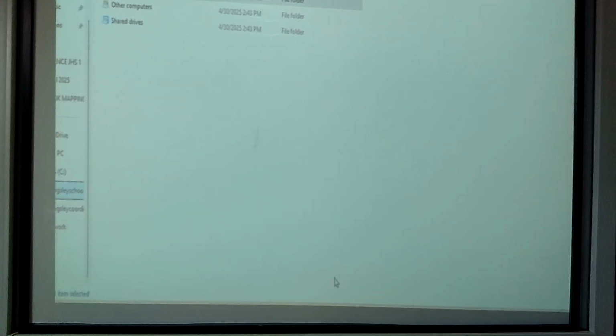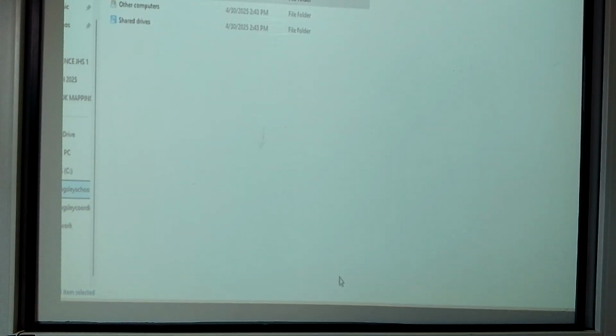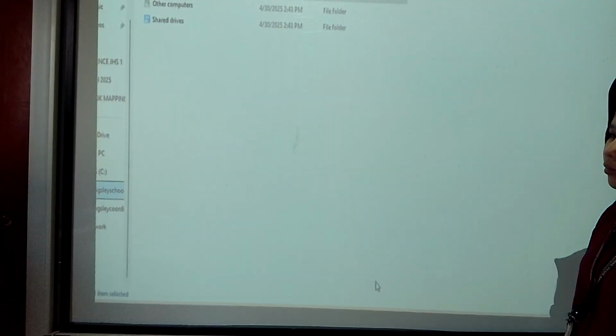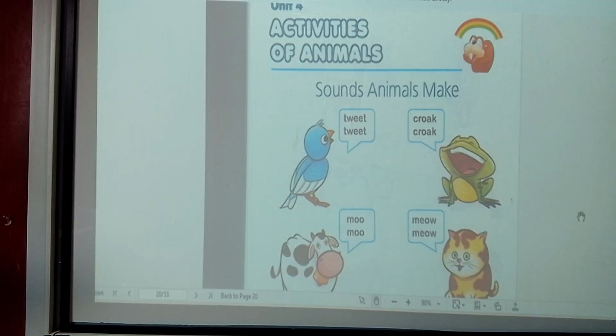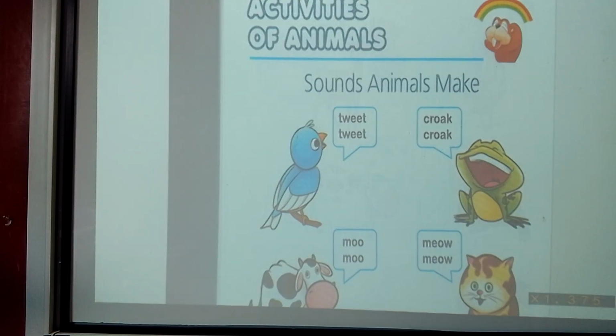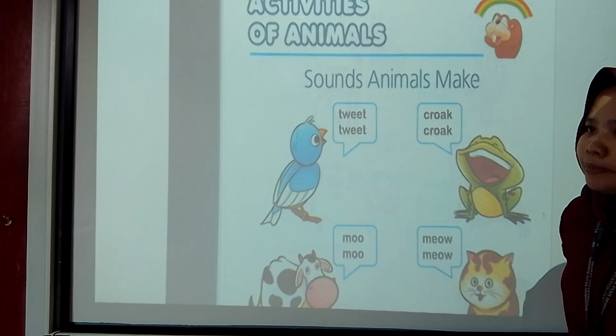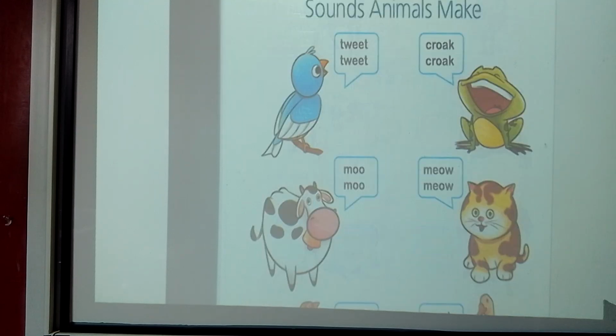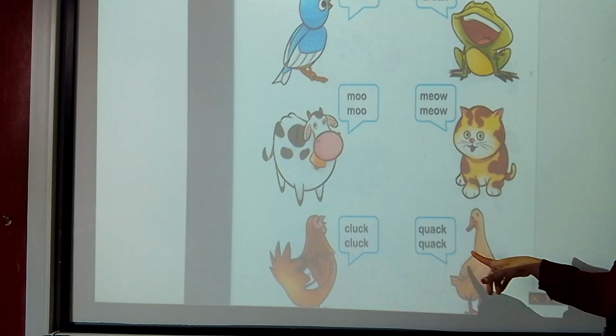Okay, so we continue to the book. Please explain this one. Sounds animals mix. We have to know about animals. We can see bird, frog, cow, cat, hen, and duck.